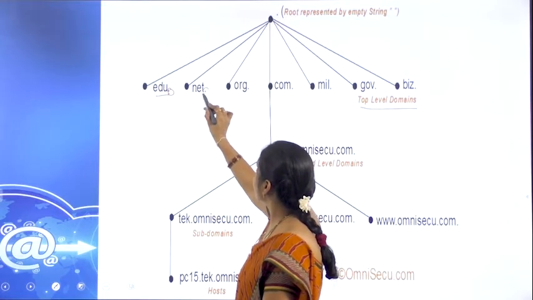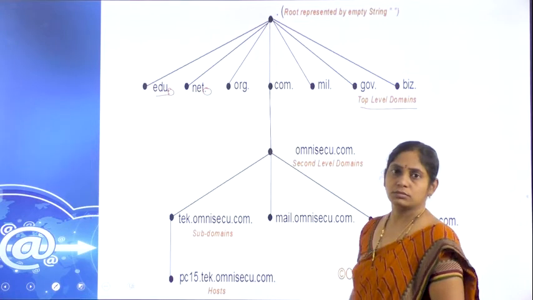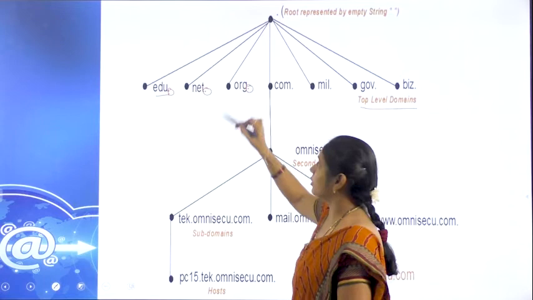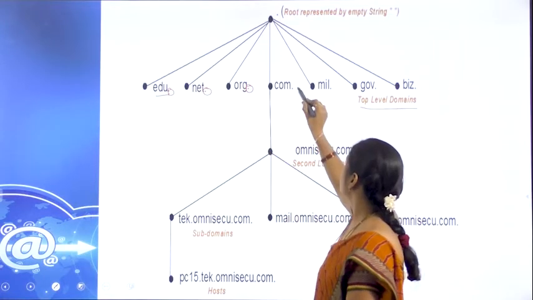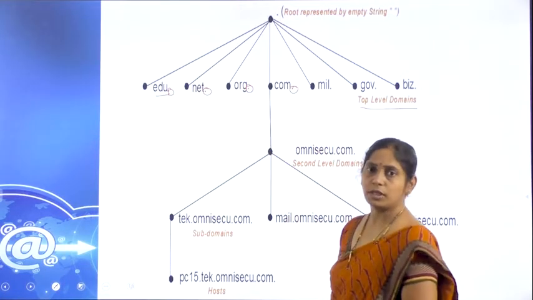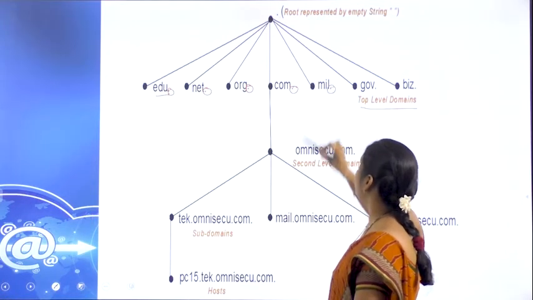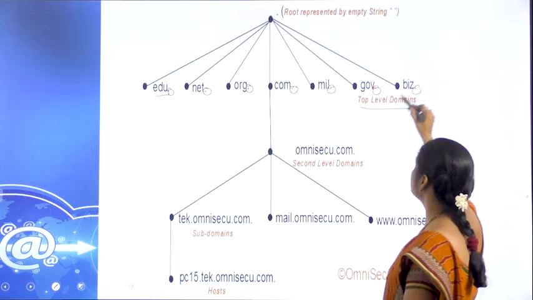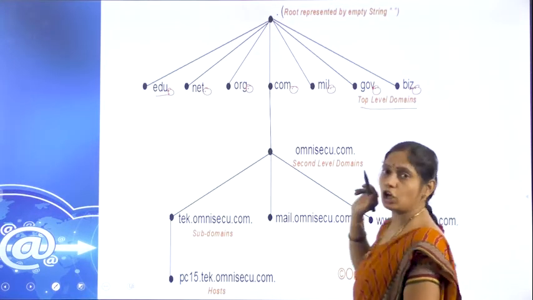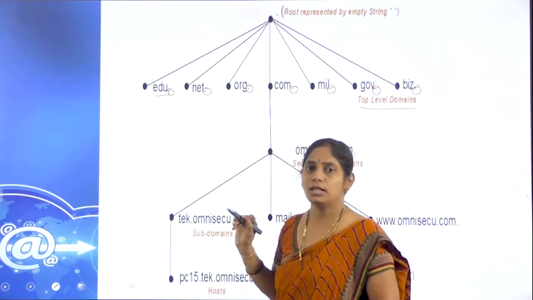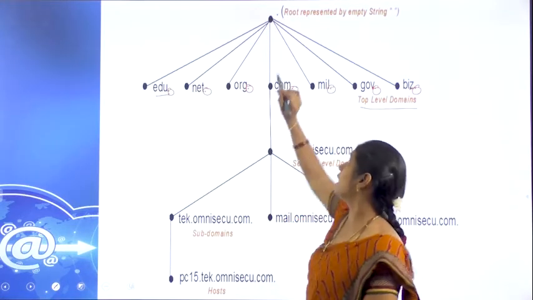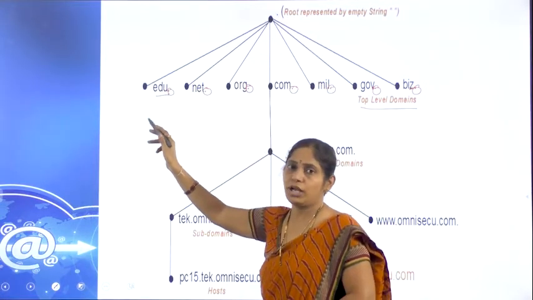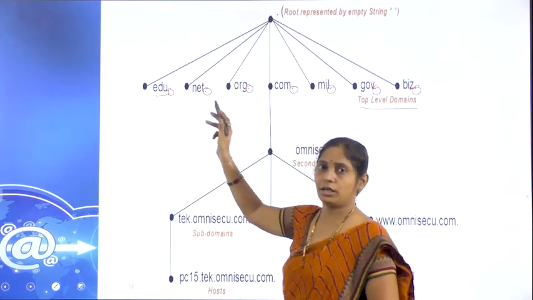Similarly, net dot, org dot for organizations, com dot for commercial, mil dot, gov dot for government. Similarly, biz dot. So how many top level domains are there? All these are the domains and subdomains of the root domain, which is represented by keeping a dot at the end of that top level domain, like edu dot, net dot and so on.